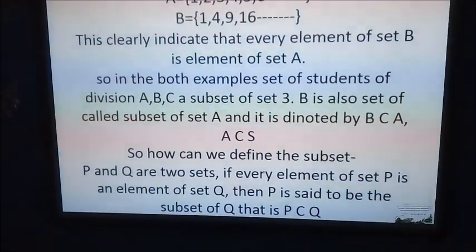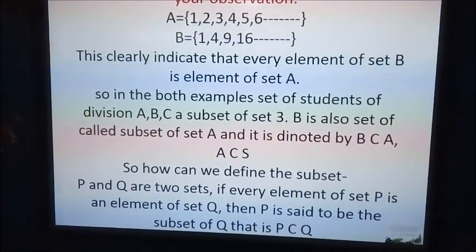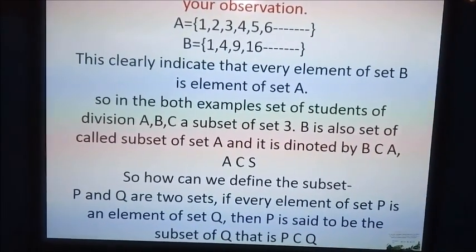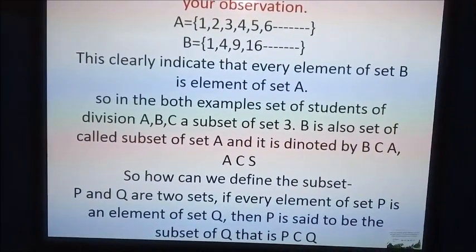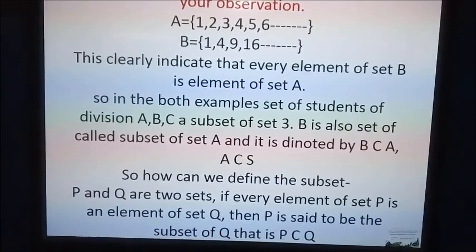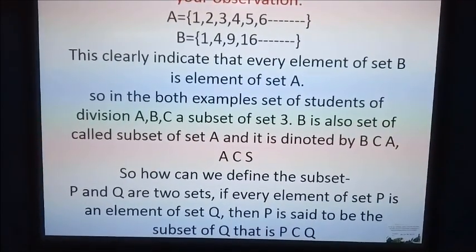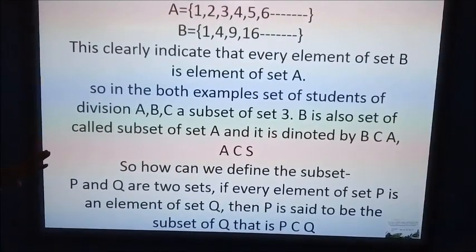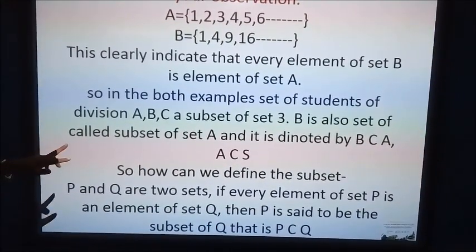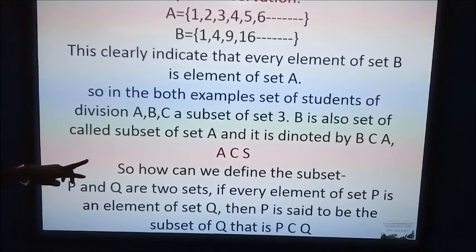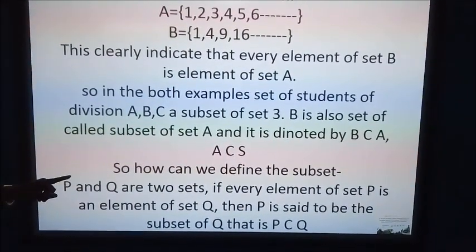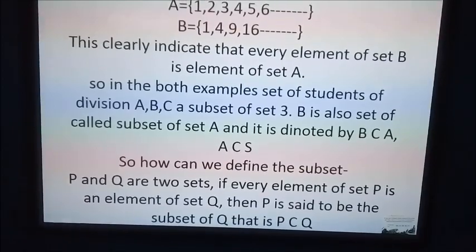This clearly indicates that every element of set B is an element of set A. So in both examples, the set of students of division A, B, C, a subset of set B is also called a subset of A, and so it is denoted B is a subset of A. A is also a subset of S.